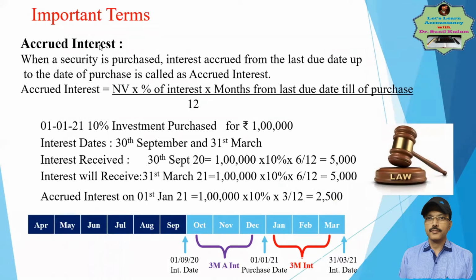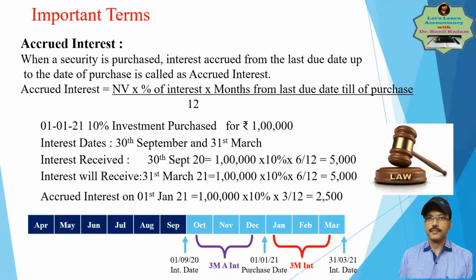I have used that word several times, so let us understand what accrued interest is. Suppose you purchase any investment from the market, we are talking about fixed interest bearing securities, debentures and bonds. If you purchase it, it will return you a certain amount on a certain date. So the date of your purchase and the date of interest.